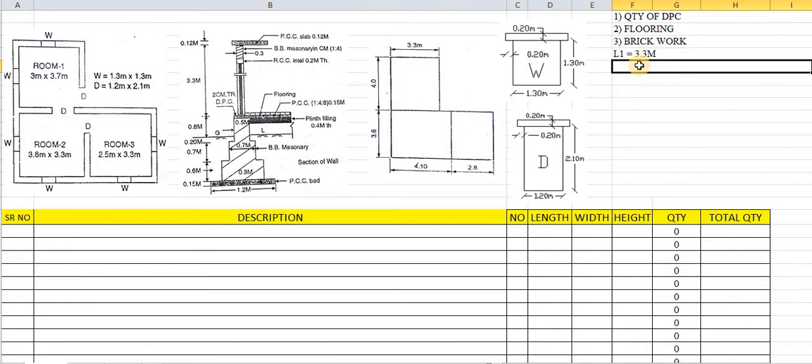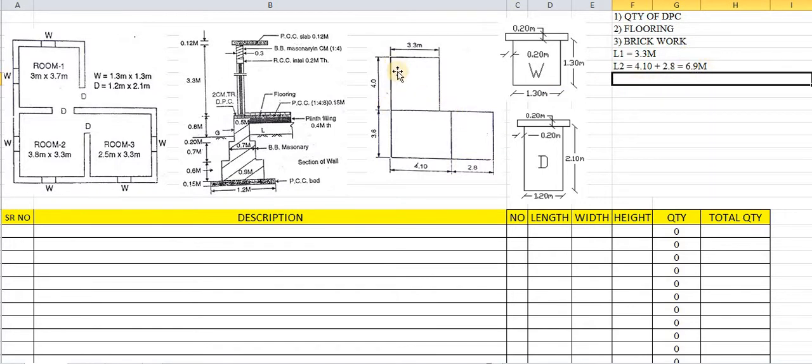L2 is the addition of 4.10 plus 2.8, which comes to 6.9 meters. So L1 we have taken as 3.3, and L2 by addition, because these are the complete lengths, comes to 6.9 meters.